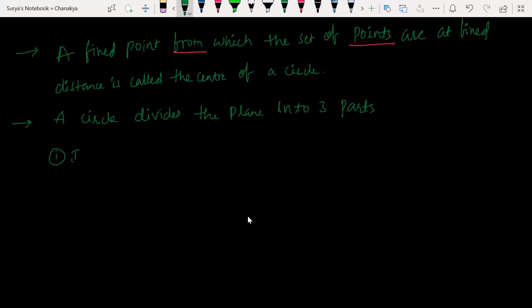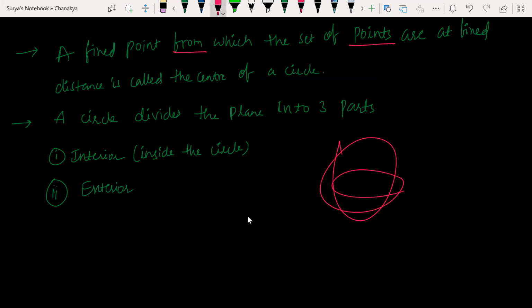The first part is the interior of the circle, inside the circle. And the exterior. So what do you mean by plane?